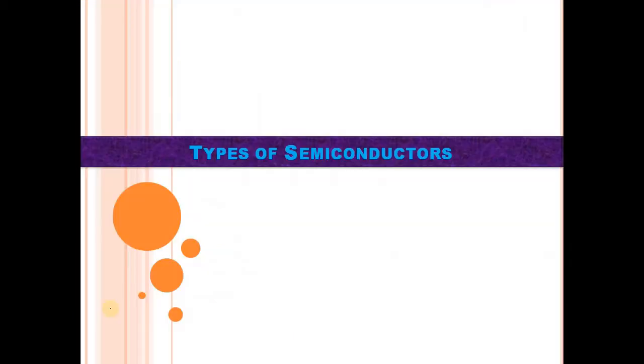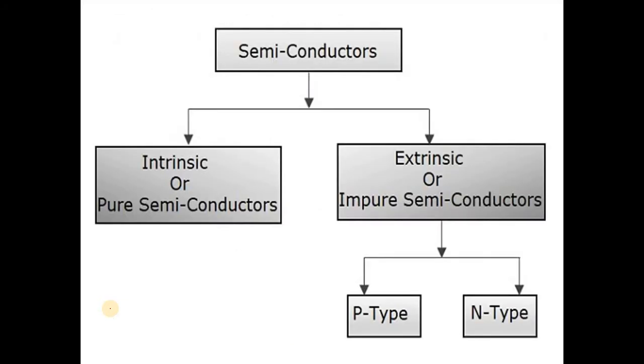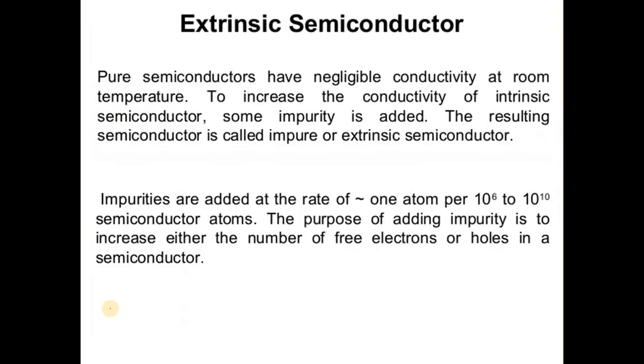So in the case of types of semiconductors, we know that semiconductors can be classified as intrinsic semiconductor and extrinsic semiconductor, and extrinsic semiconductor is further classified as n-type semiconductor and p-type semiconductor. So semiconductors have two basic types, intrinsic and extrinsic, and extrinsic is further classified into p-type and n-type. So in this video we will see details about the extrinsic semiconductors.